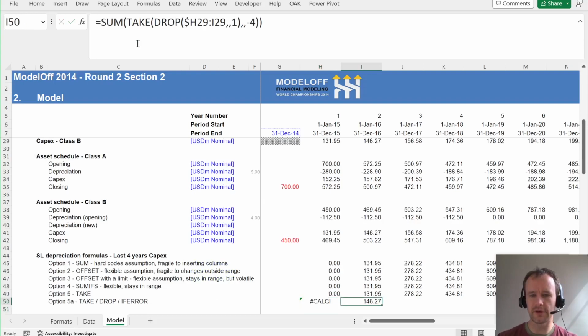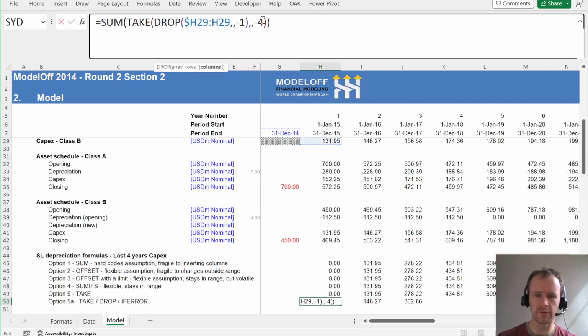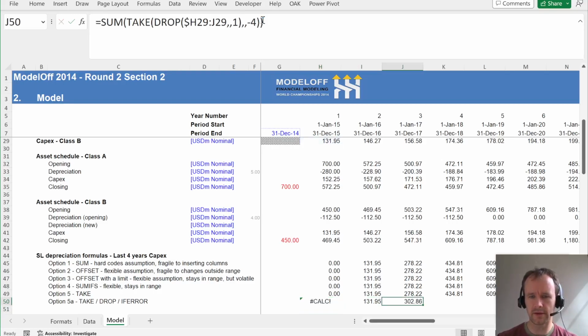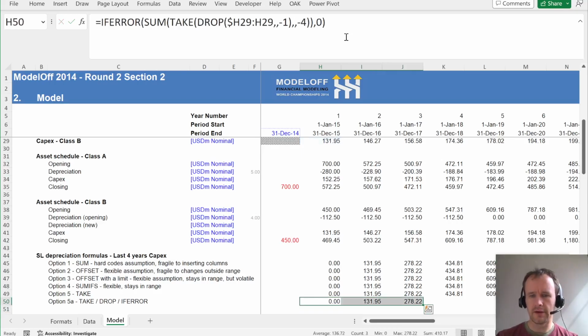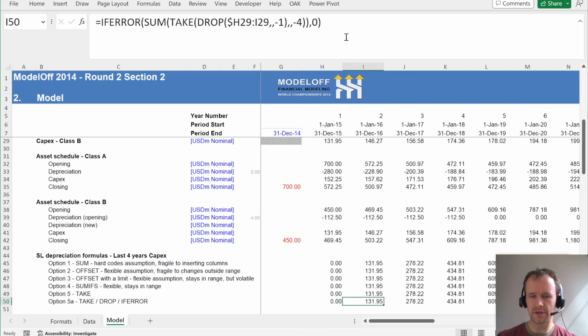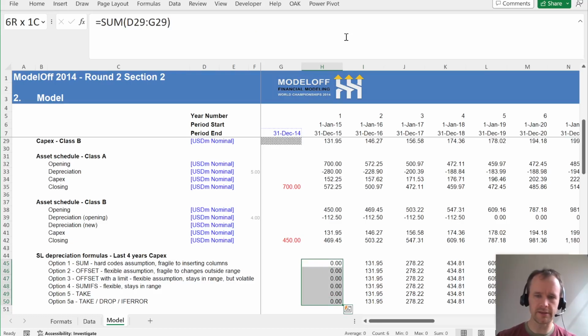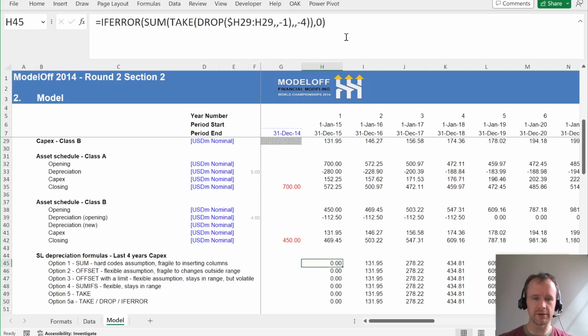The only issue is that it'll error out on the very first one. Sorry, drop from this -1 to take out the last column. That's better. And then you just need an IFERROR. So in the one starting period, that will throw an error because there's nothing there. And the kind of business interpretation of that is fine, no capex, then there's no depreciation. Anyway, so that is 6 different ways to work out your previous 4 periods capex.